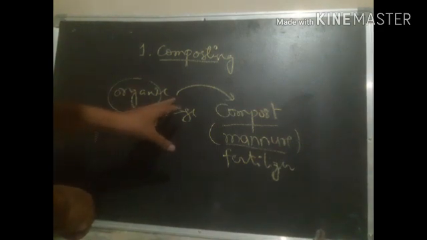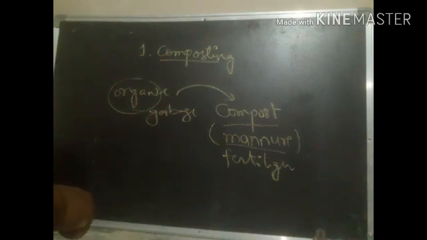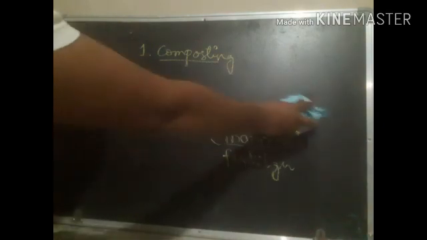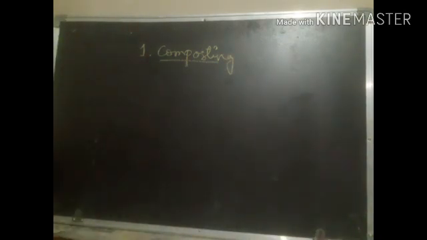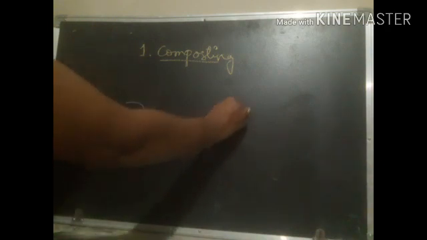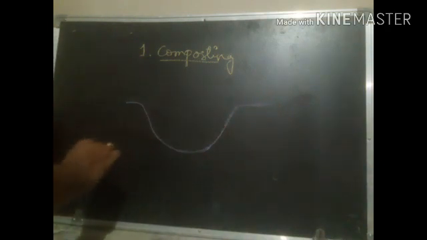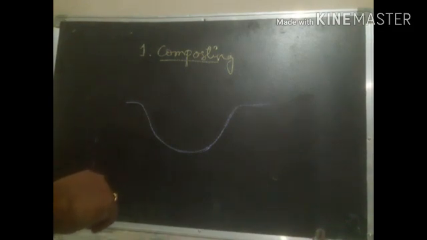So how can we prepare this compost pit? Easily we can prepare the composting pit. Let us see how. Simply dig the soil about 30 centimeters in depth, right?